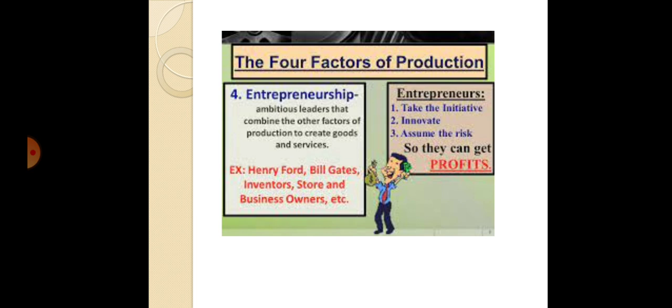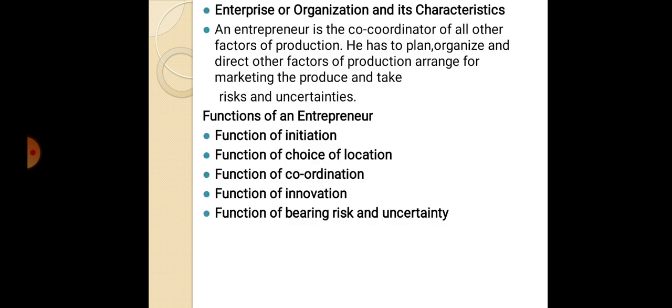So these are the specific examples. What are entrepreneurs? These entrepreneurs take the initiative for the work, innovate something, and assume the risk so they can get profit. So the ultimate aim of this fourth factor is getting profit by the combination of different factors. Now see the enterprise or organization and its characteristics.